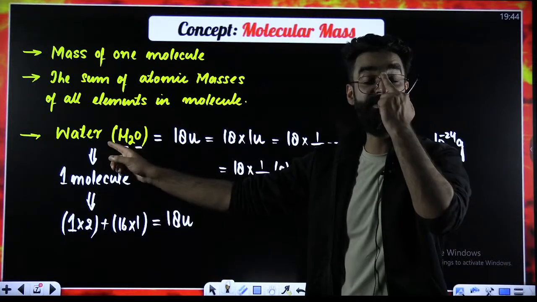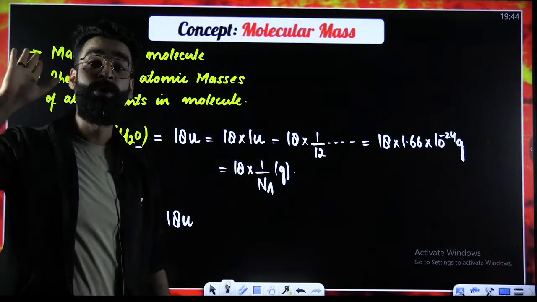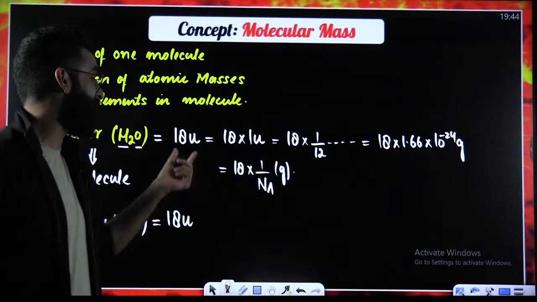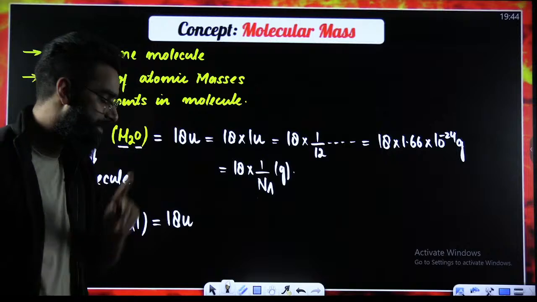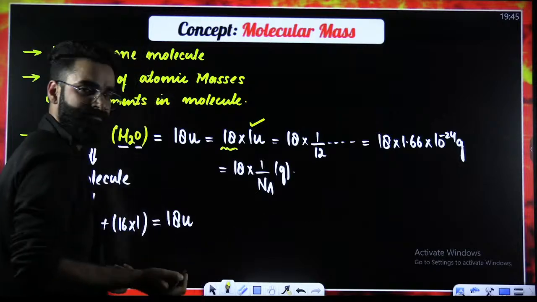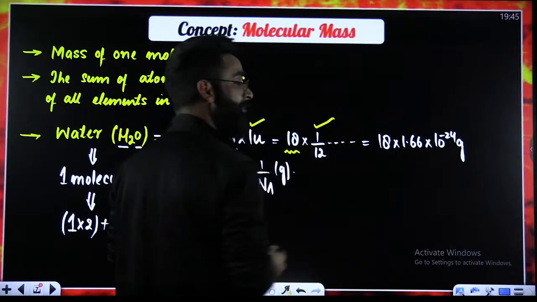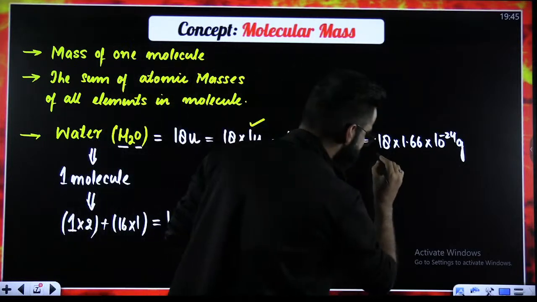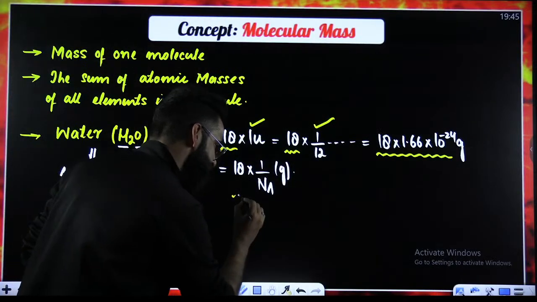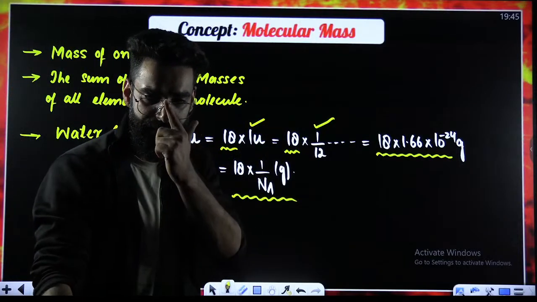So, what is the meaning of all these terms which I have mentioned over here? My dear students, I just wanted to calculate the molecular mass of water. I just wanted to calculate the mass of one molecule of water. And if you look carefully, the mass of one molecule of water came out to be 18U. That means one molecule of water is 18 times heavier than 1U. One molecule of water is 18 times heavier than 1/12th of the mass of carbon-12 atom. This is the mass of one molecule of water in grams. Even this is also the mass of one water molecule in grams. As simple as that.